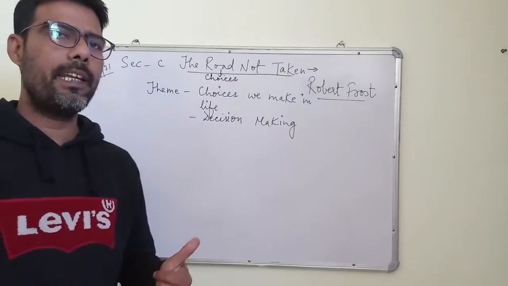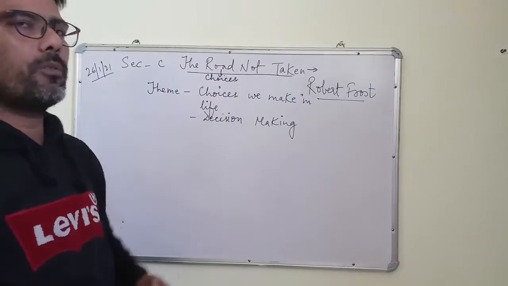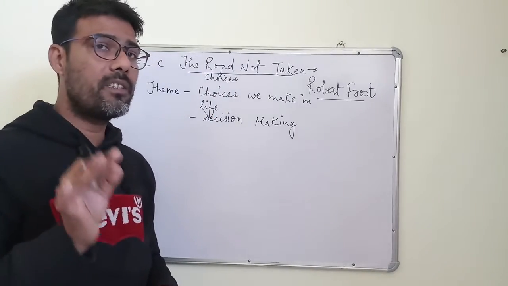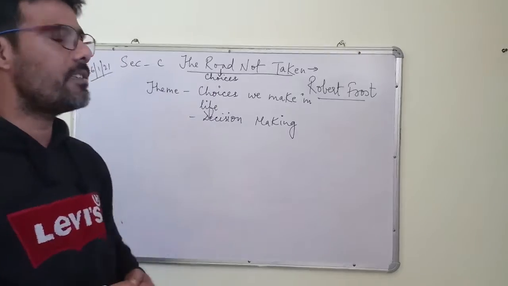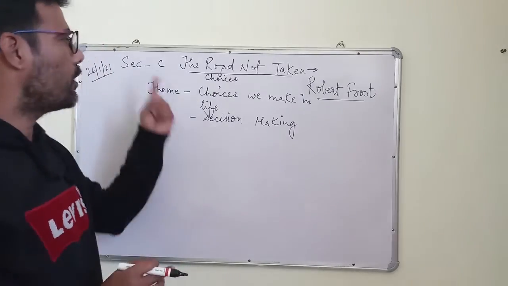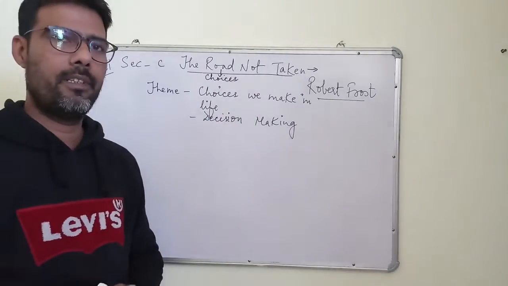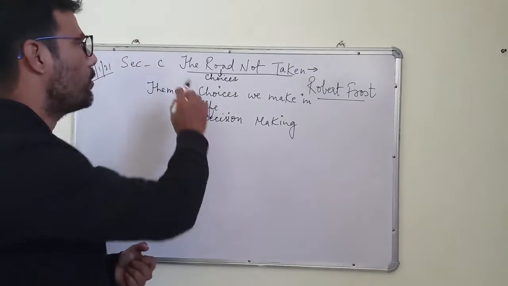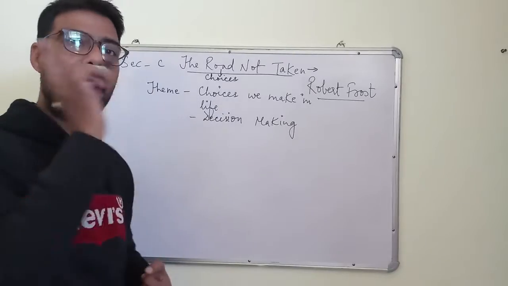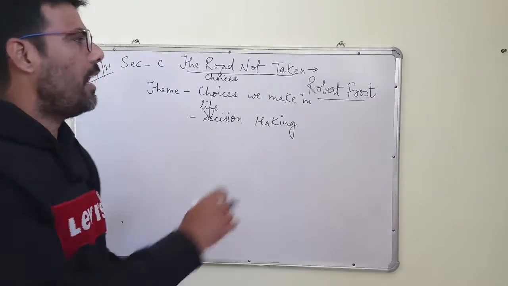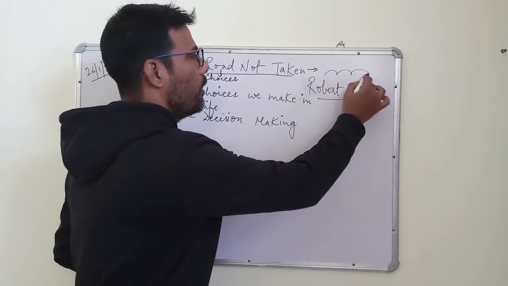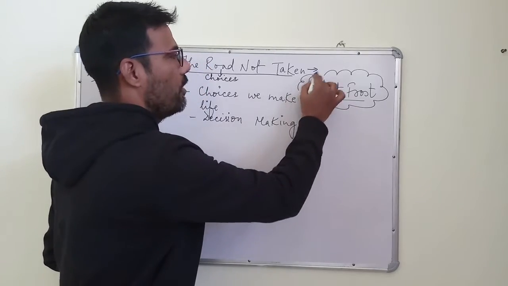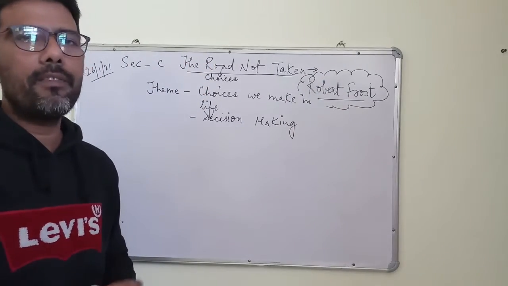Literal meaning, if we talk about, then we are talking about road, but again the road has been symbolized as choices or decisions. So the choice not taken, or anything which is incomplete, this is what the title says, the road not taken, right? And if we talk about the poet Robert Frost, Robert Frost is again a very famous